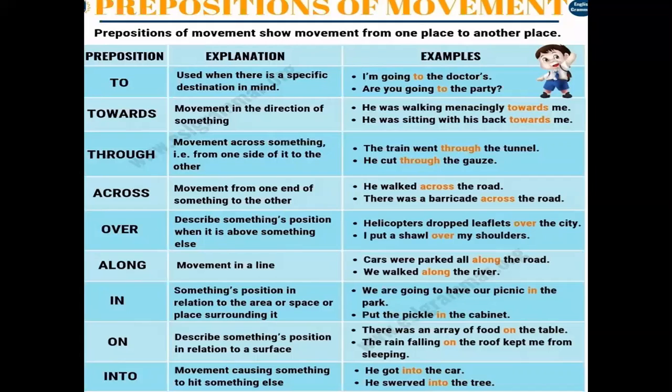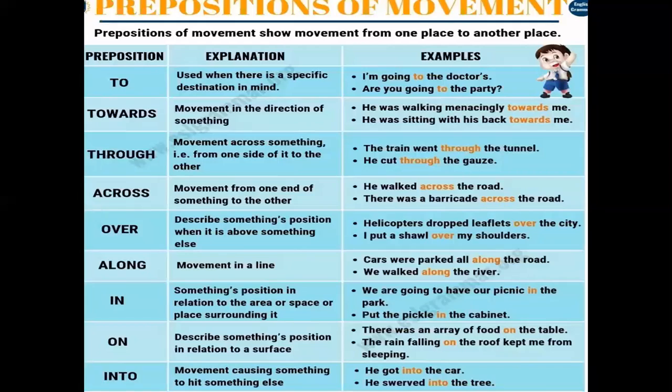When you are using through, it means the movement is from one side of it to the other side. The difference is that here the tunnel is stable. It is not moving, but the movement is only of the train. So if this is the case, then you are not going to use across. You will only use through.